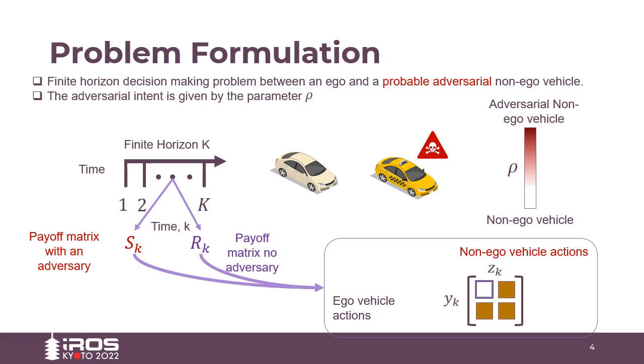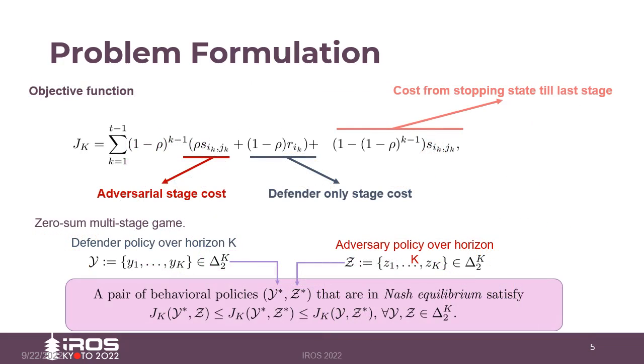A stopping state is reached when both the ego vehicle and the adversarial non-ego vehicle defend and attack respectively. Once a stopping state is reached, the ego vehicle is aware of an adversary present in the system. The objective function for this problem consists of three terms. The first is the adversarial stage cost. The next is the cost associated in the absence of an adversary. Finally, we have the cost from the stopping state till the last stage of the game.